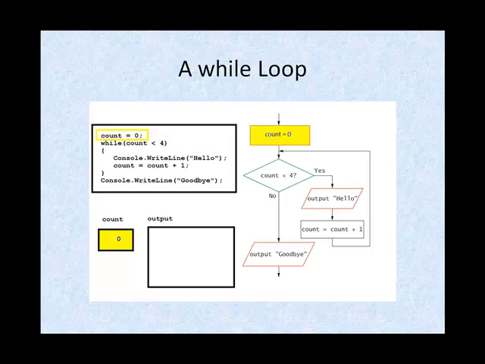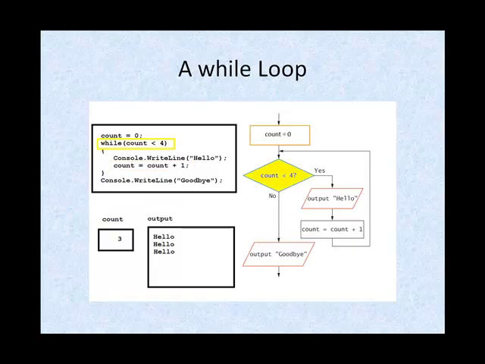You set count to 0, and in memory, the spot called count is initialized to 0. You compare count to 4. Well, it's 0, so the condition is true when you enter the loop body. You output hello and add 1 to count, so count becomes 1. When the condition is tested again, count is still less than 4, so you enter the loop, output hello, and count becomes 2. Again at the test, it's true, so you output hello and count becomes 3.